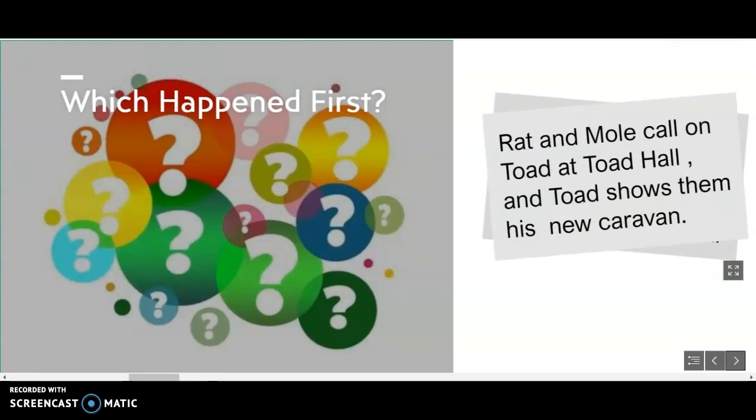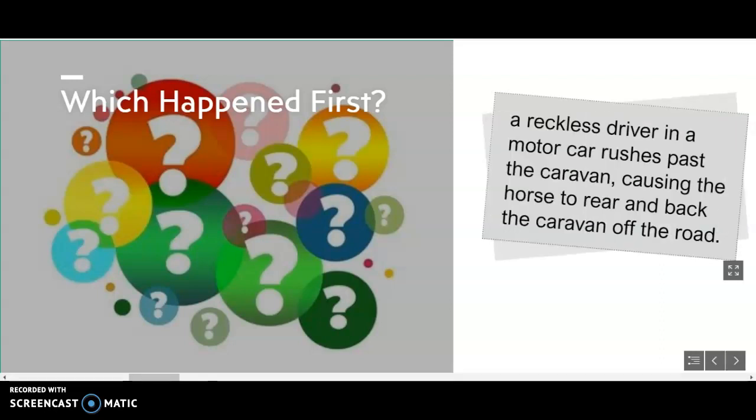Which happened first? The first one says, Rat and Mole call on Toad at Toad Hall, and Toad shows them his new caravan. Or a reckless driver in a motor car rushes past the caravan, causing the horse to rear and back the caravan off the road. Which one happened first?